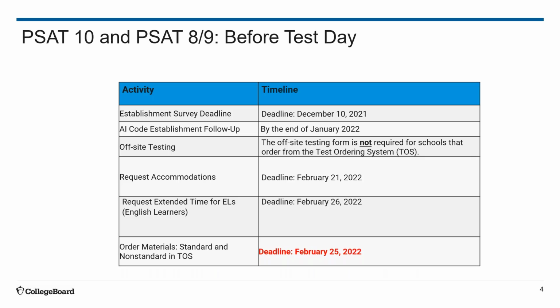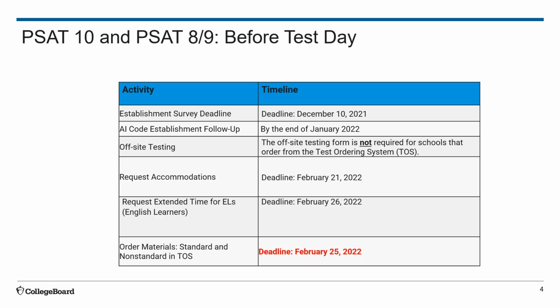Let's first begin with key events that have already occurred and what is upcoming to prepare for test day. First, the establishment survey deadline was due December 10th. By the end of this month, schools must have a level 2 AI code in order to place orders in the test ordering system and administer PSAT 10 and 8-9. Offsite testing, a form is no longer required for schools that are participating under the Invest in Kids Act. Therefore, there is no offsite testing form for PSAT 10 or PSAT 8-9 for the schools administering under the Invest in Kids Act.